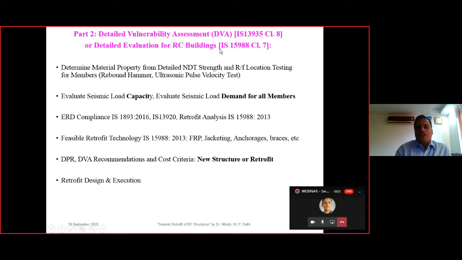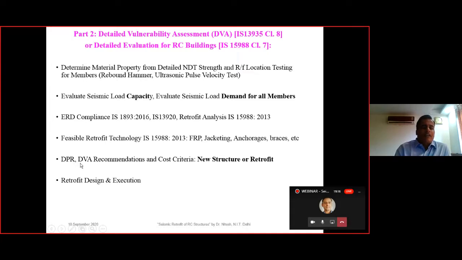And in the case of IS 15988, we look for the IS 15988 steps for the retrofit analysis. Then we have the retrofit feasibility technology we need to look for. In the IS 15988, there are certain retrofitting technologies that are well defined. That is the fiber reinforced polymer. Then we have jacketing techniques, we have anchorages, braces, etc.